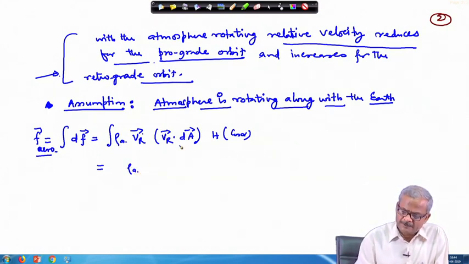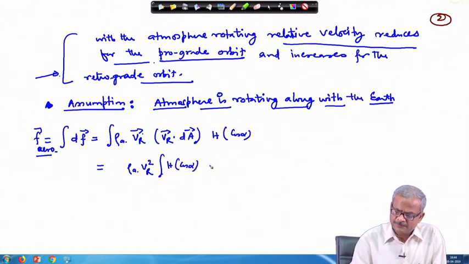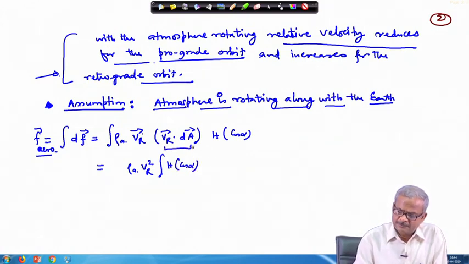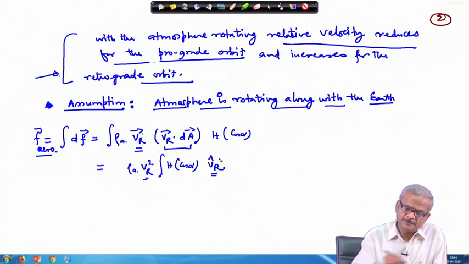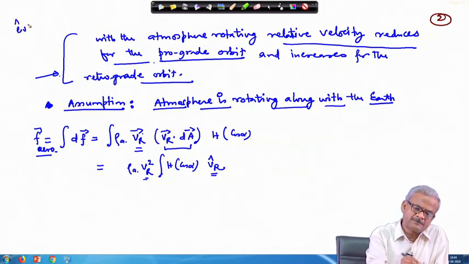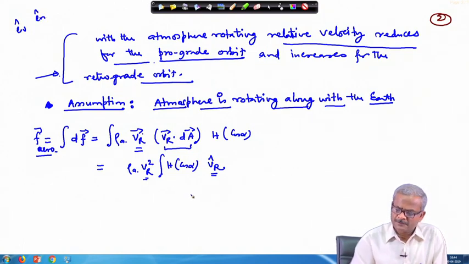So, rho_a can be taken outside, V_r squared can be taken outside, and this can be written as h cos alpha times V_r cap. V_r we have already taken outside here. So, this is the V_r cap, or either you use e_v cap, and for the area you can use e_n cap.